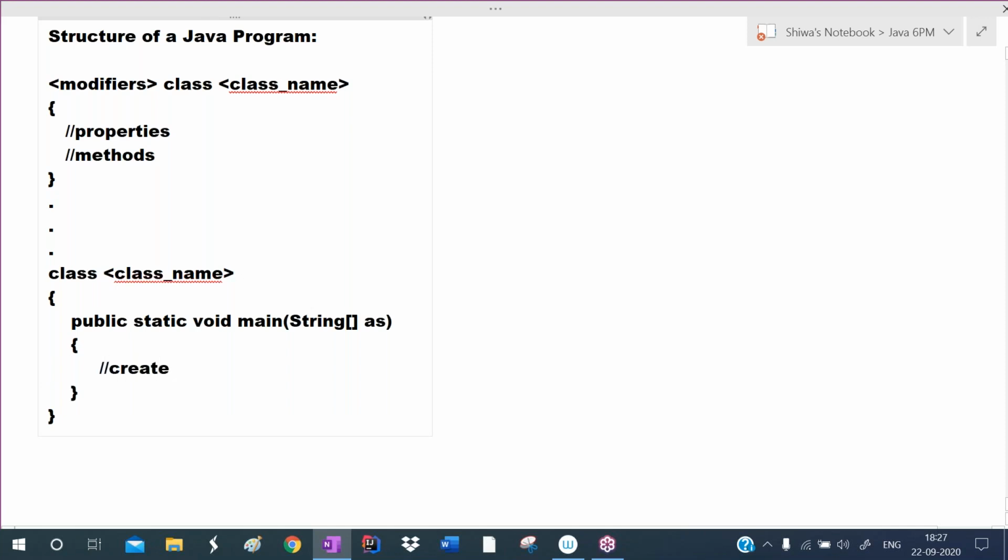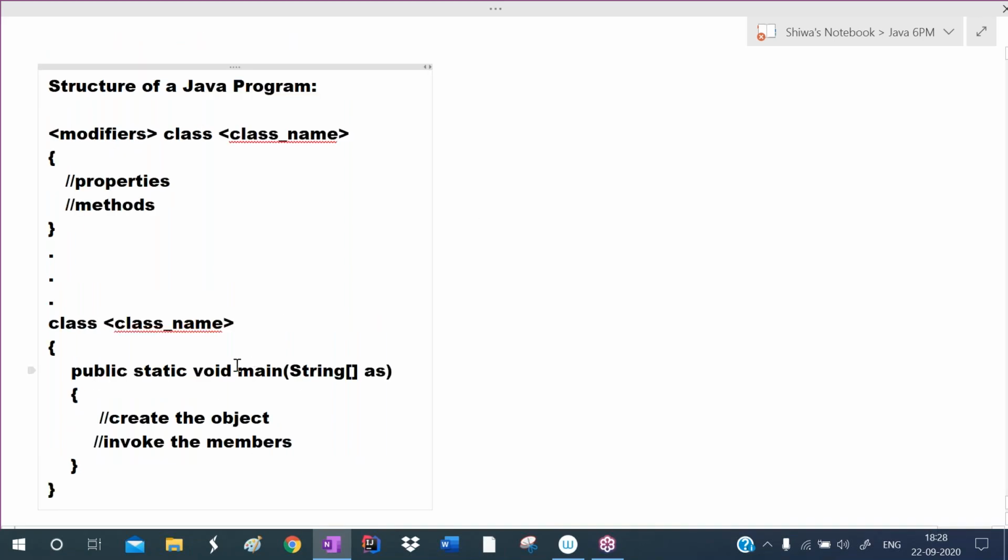So generally here we create the object, and with the help of objects, invoke the members. If non-static, we create the object and invoke the members. So this syntax we have to follow.